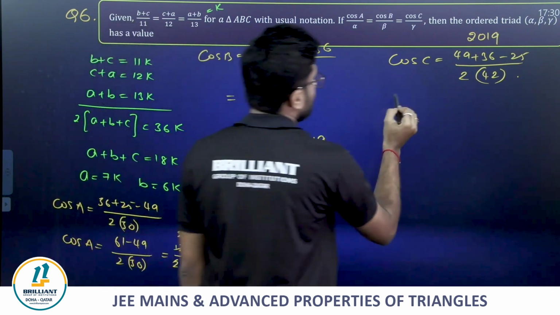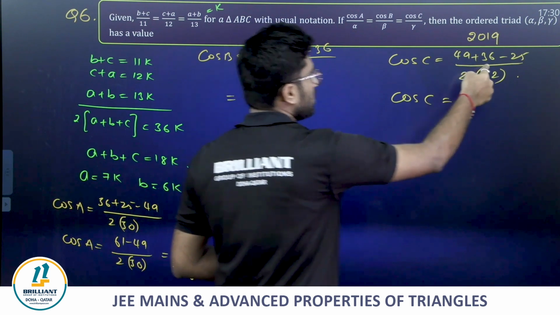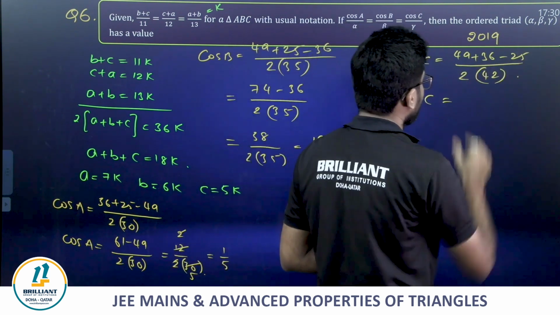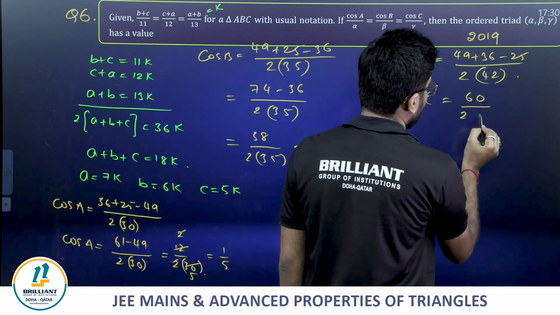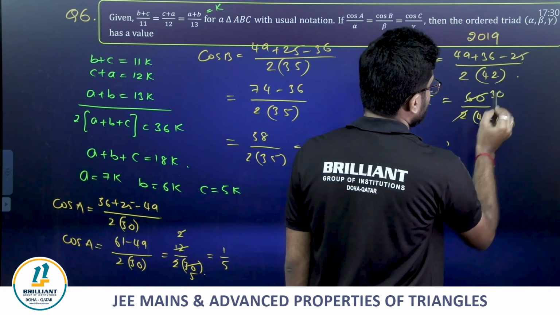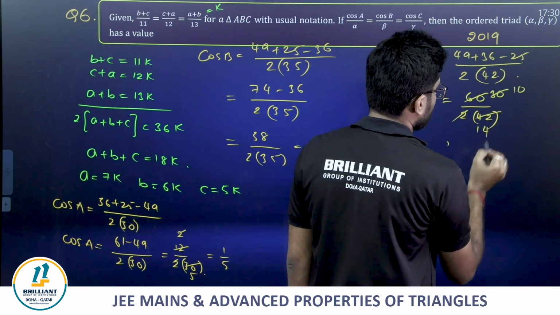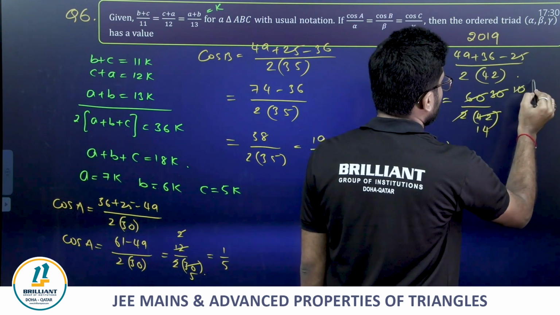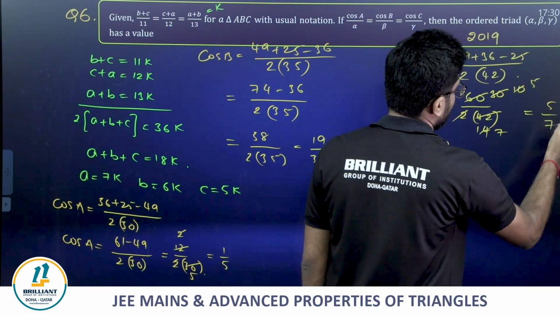Let's keep it aside. Cos C will be 36 minus 25, which is 11. 11 plus 49 is 60. 60 divided by 2 times 42. So 2 1s are 2, 2 30s are 60, 2 times 42 is 84, which reduces to 5 by 7. Clear?